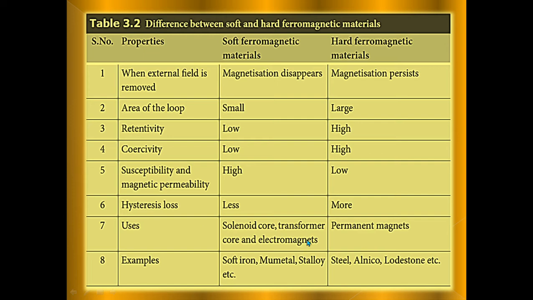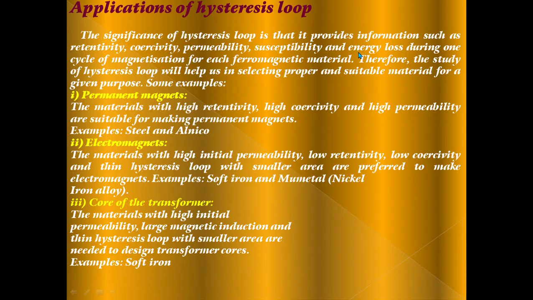Uses: solenoid core, transformer core and electromagnet for soft; permanent magnets for hard. Examples: soft iron, mumetal, stellite, etc. for soft; steel, alnico, etc. for hard. Then the important topic is applications of the hysteresis loop.